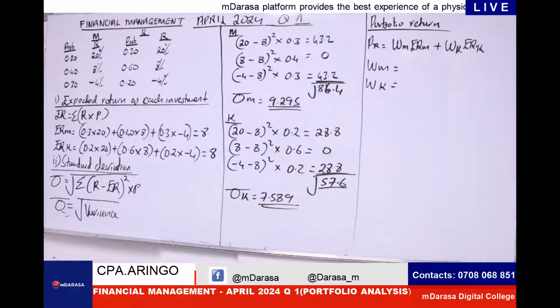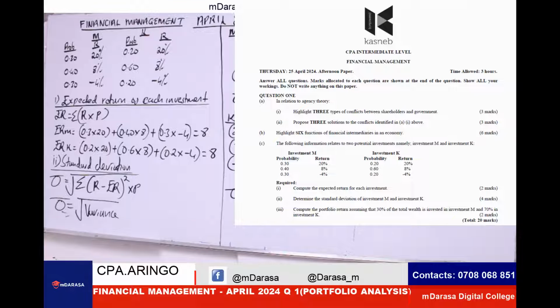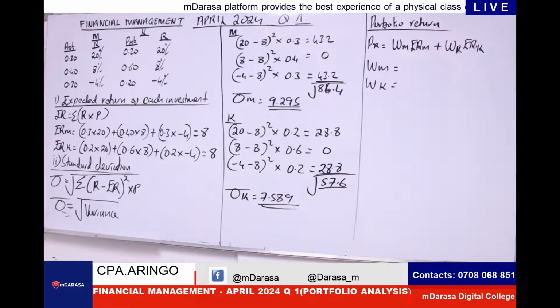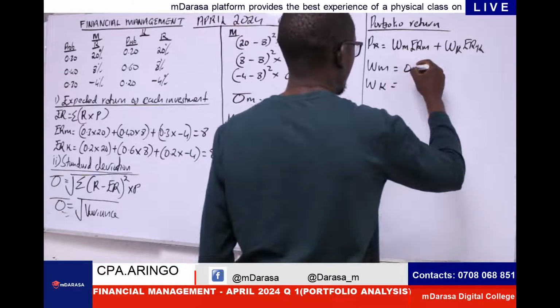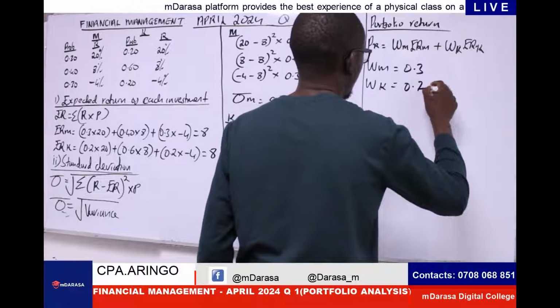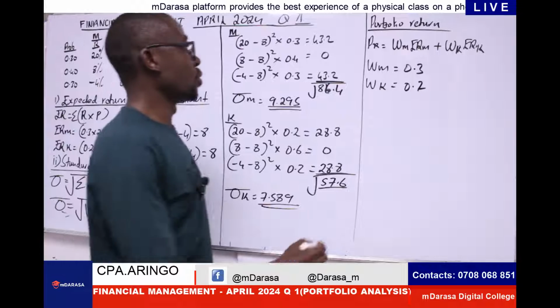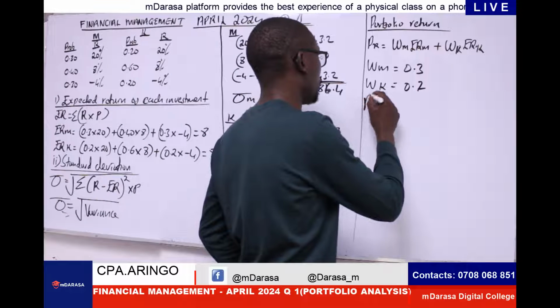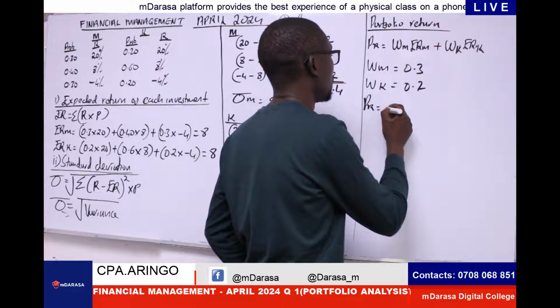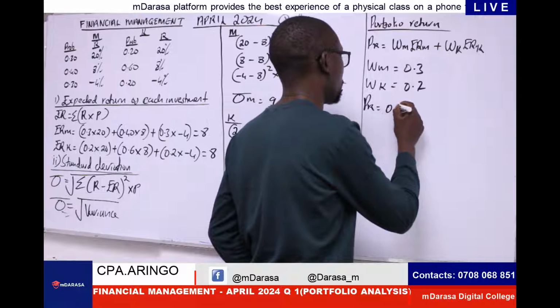So, at this point, we are told that based on our question, 30 is going to be invested in M and 70 in K, right? So 0.3 in M, 0.7 in K, given our weights. So my portfolio return should be the weight of M, which is 0.3.